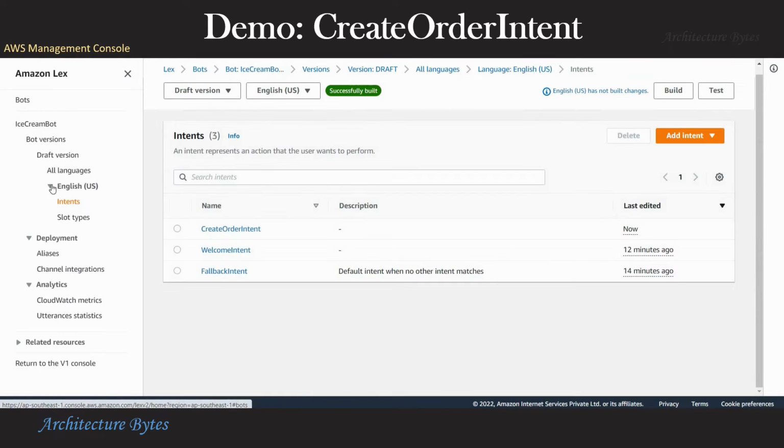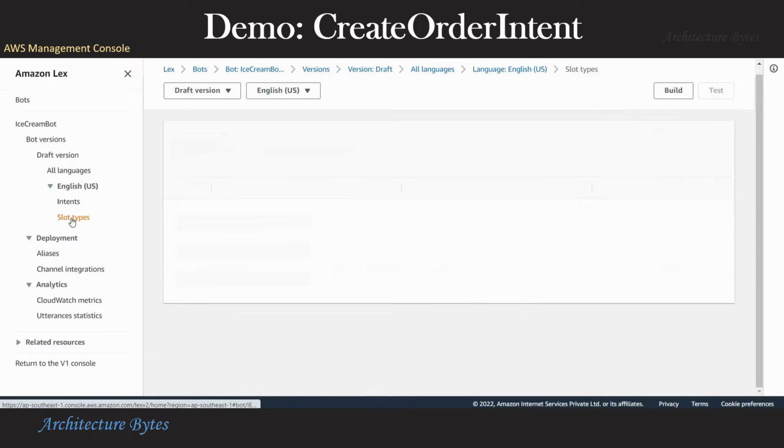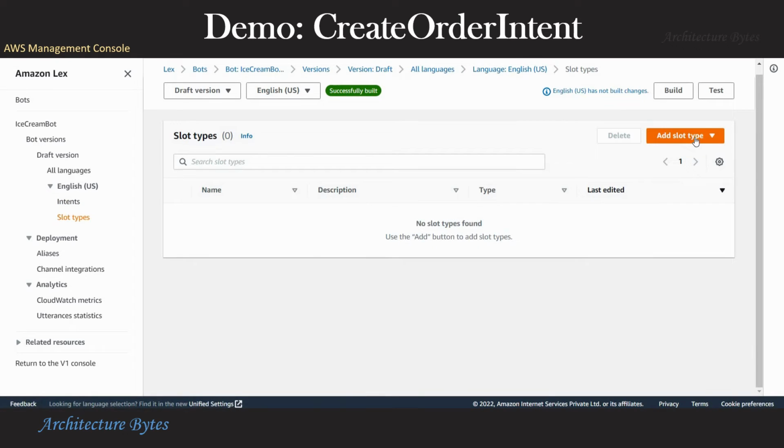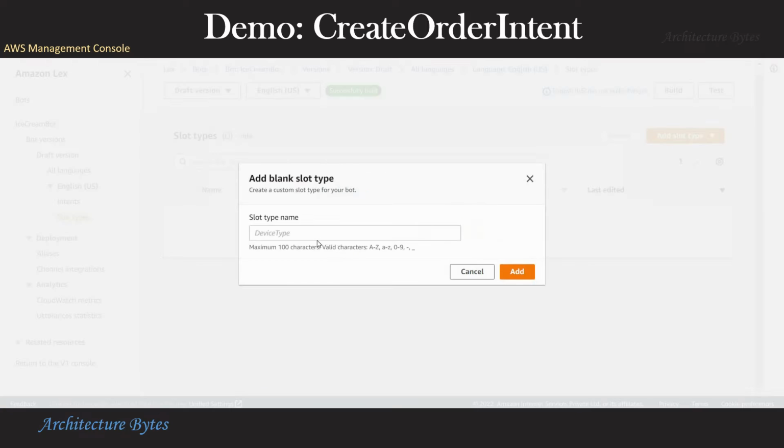Back to the intents list, and here you see there's an option for slot types, right? So let's add that. Provide a slot type name.